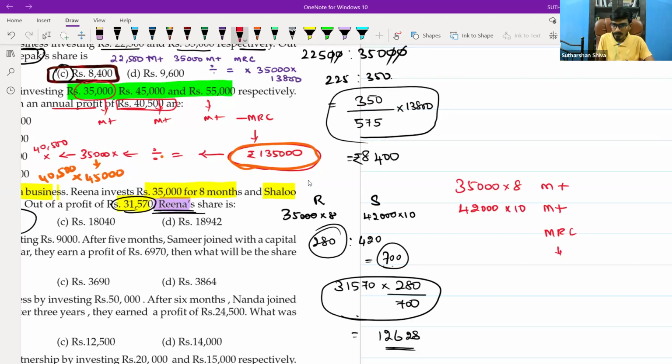You will get 7 lakh, right? Once you get 7 lakh, from the denominator you should multiply with the numerator. So you will go with divided by, equal to.